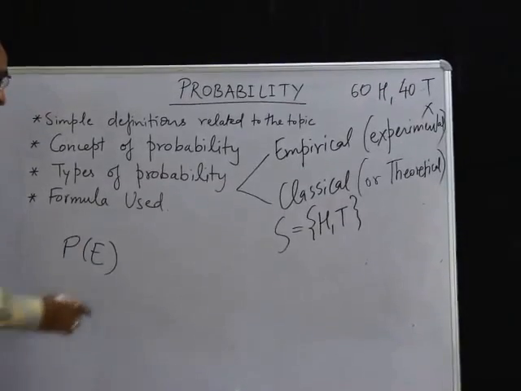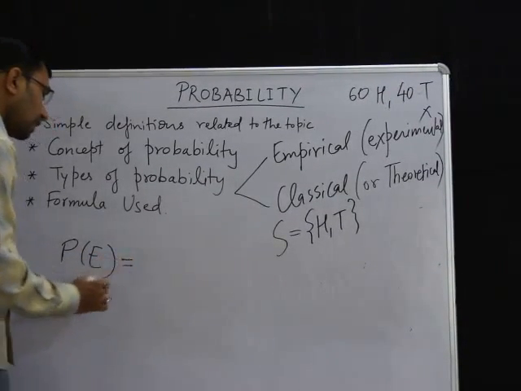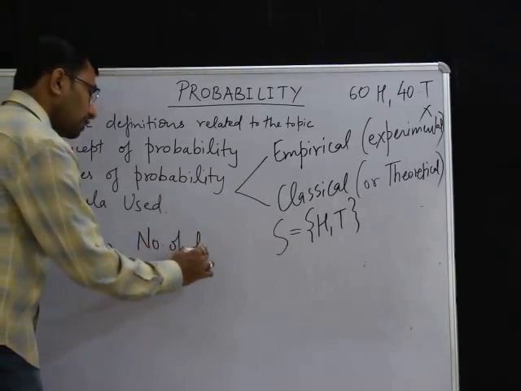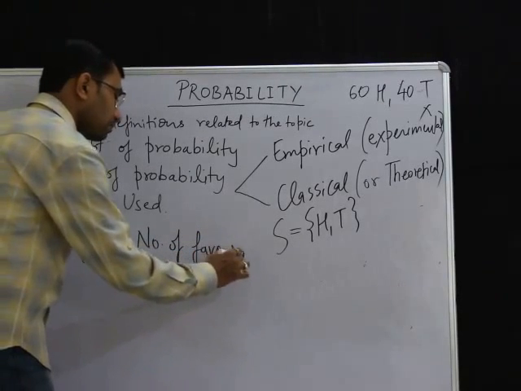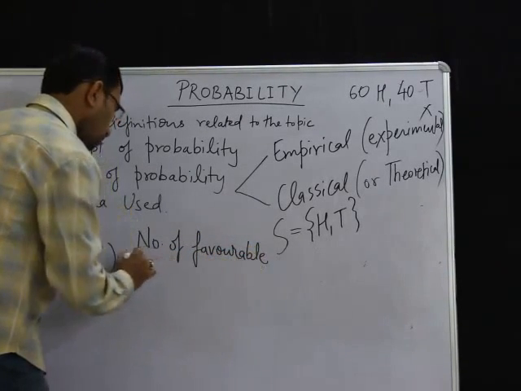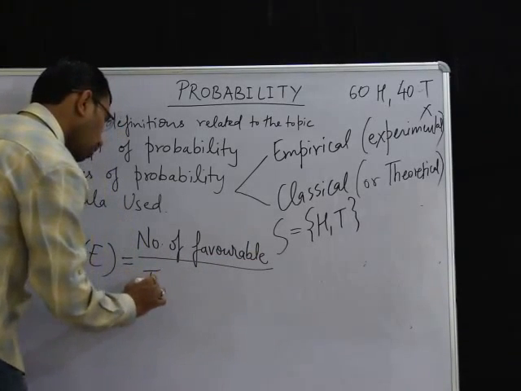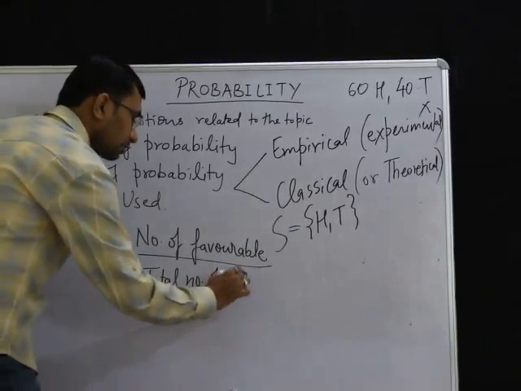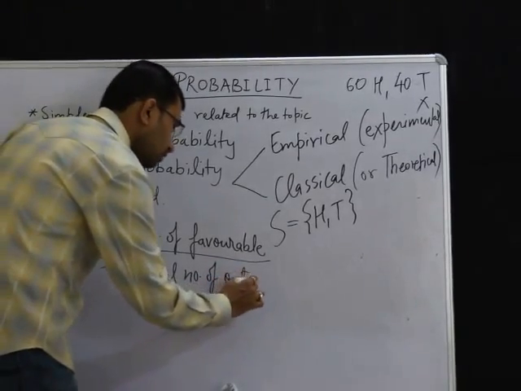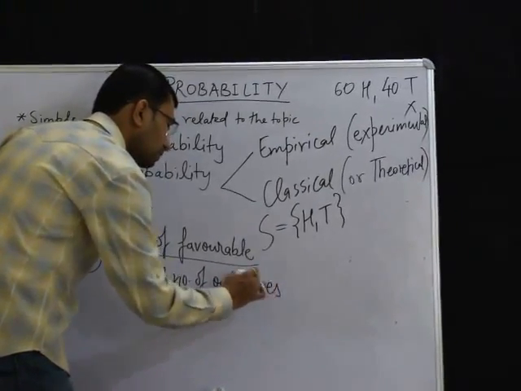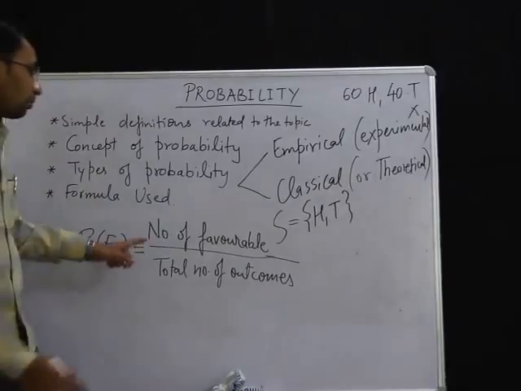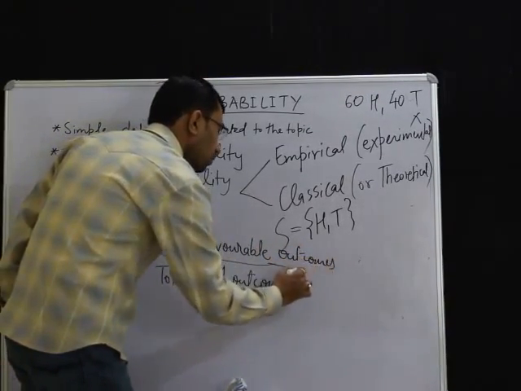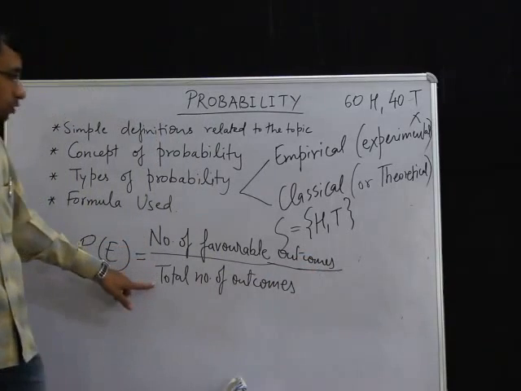So P is the probability of any event, and that is equal to the number of favorable outcomes, we'll just talk about what this favorable means, upon the total number of outcomes. These total number of outcomes are nothing but the total number of elements which are there in the sample space. So, number of favorable outcomes upon total number of outcomes.